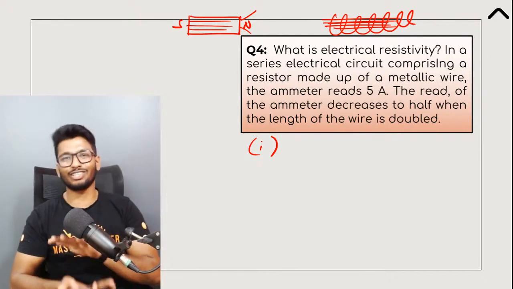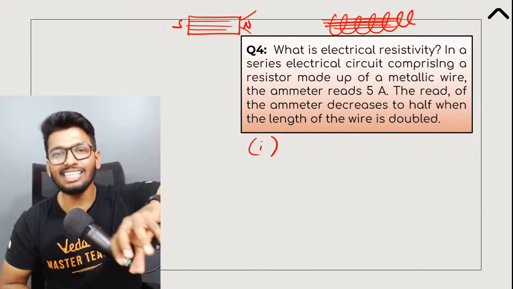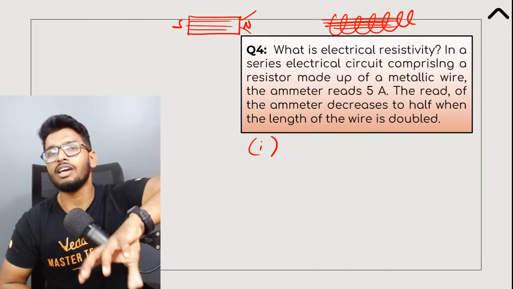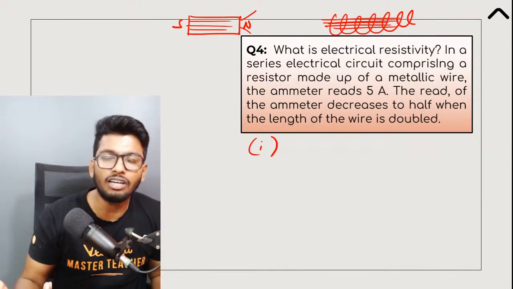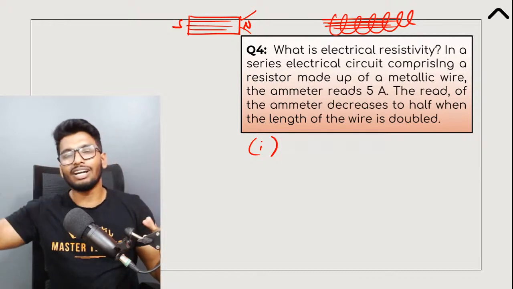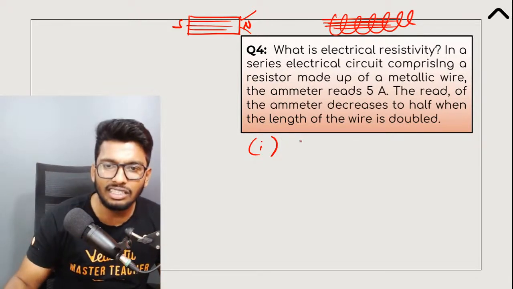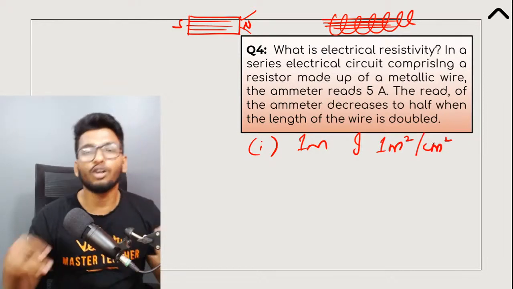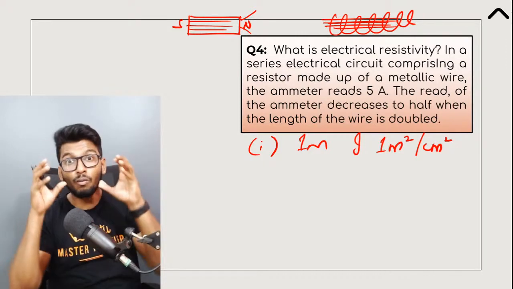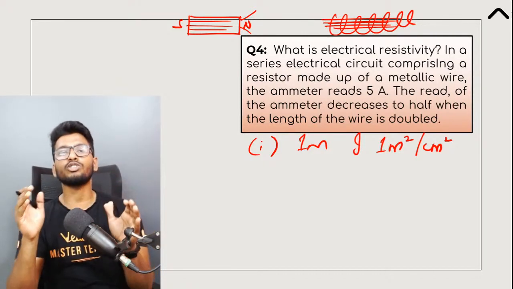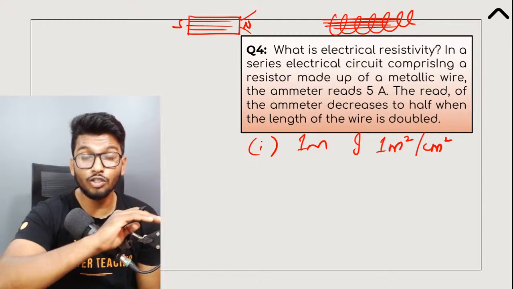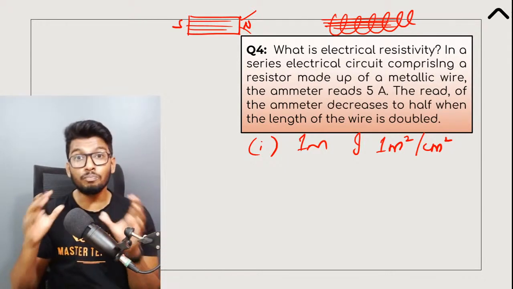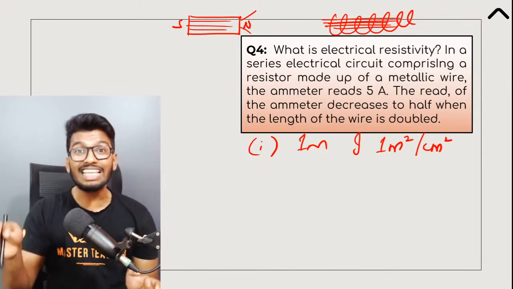Amazing job. Excellent. Electrical resistivity is nothing but the resistance provided by a material of unit length and unit cross-section. It is a property of the material to provide resistance of unit length and unit cross-sectional area. So 1 meter or 1 centimeter length and 1 meter square or 1 centimeter square cross-sectional area, the resistance provided by that material is what is called resistivity. And this resistivity does not depend on any other factor other than the material itself. That's why it's a property of the material.